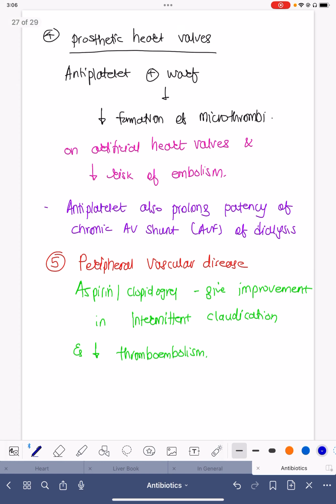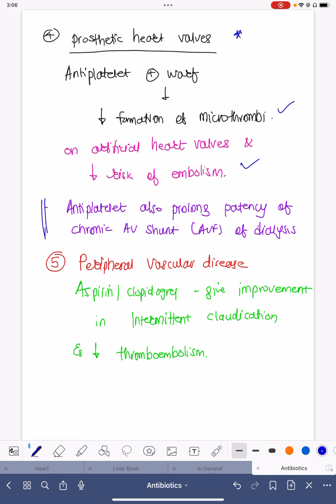The fourth indication where these antiplatelets are very, very important is the prosthetic heart valve. Those patients who undergo valve replacement surgery, prosthetic valve placement, warfarin is definitely given, but along with warfarin, an antiplatelet is very, very crucial to reduce the risk of microthrombi and to reduce the risk of embolism. So after prosthetic valve surgeries, at least Ecosprin is very, very important along with the warfarin.